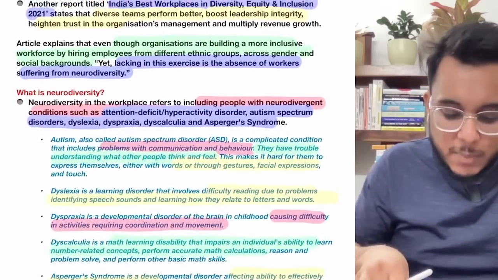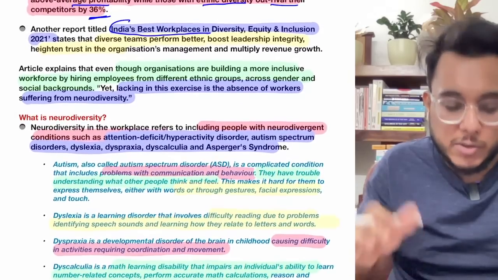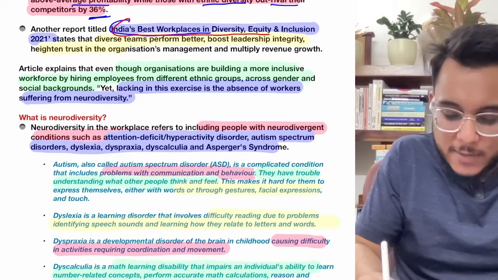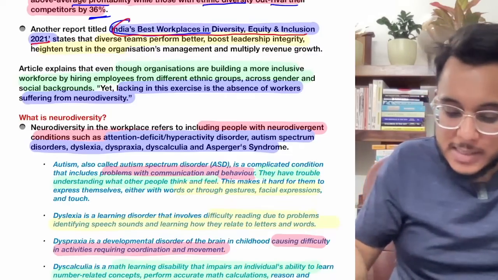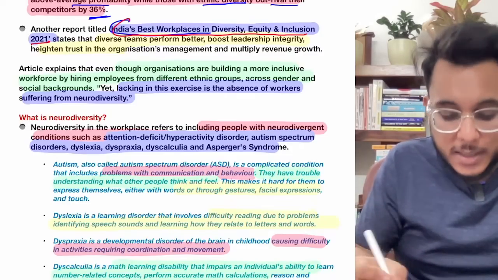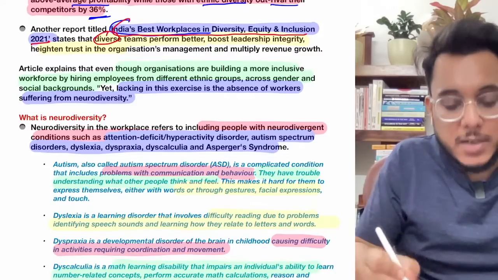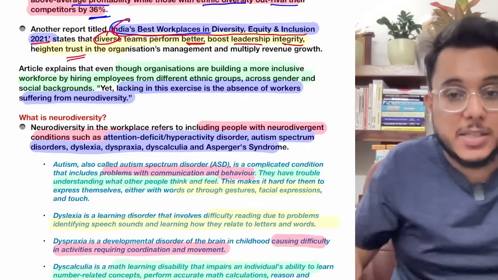Then there was one more report, which I'll highlight: India's Best Workplaces in Diversity, Equity and Inclusion 2021 report. This report says that in order to perform better, diversity is needed. The diverse teams perform better, and there is better leadership, better integrity and better trust.